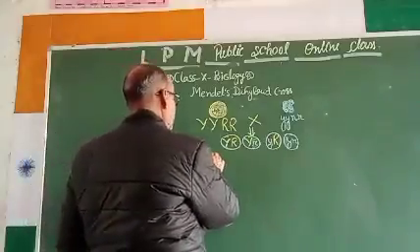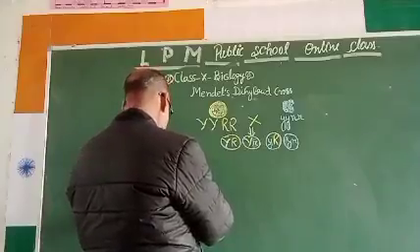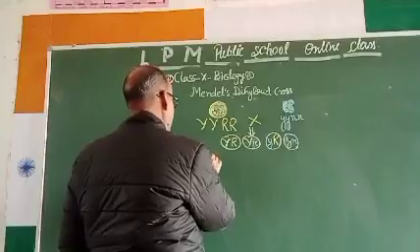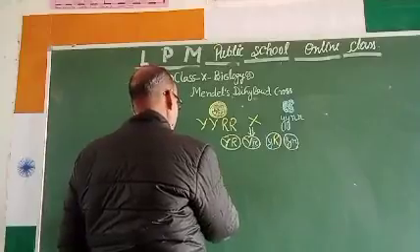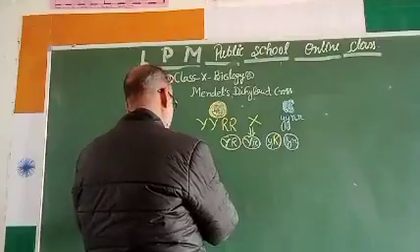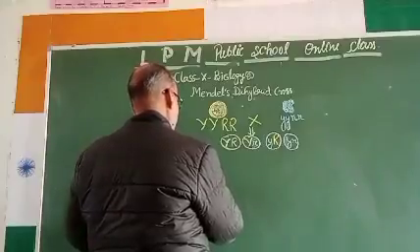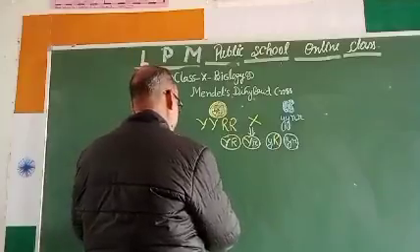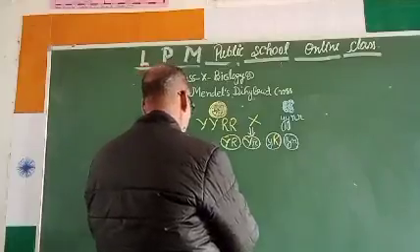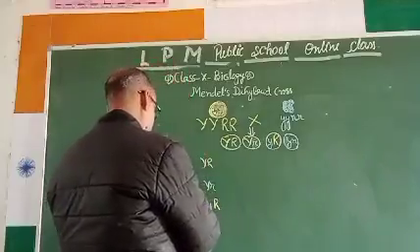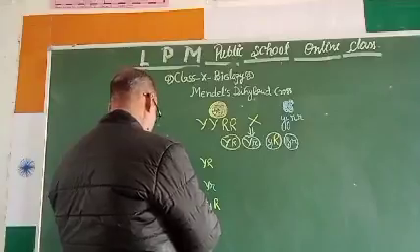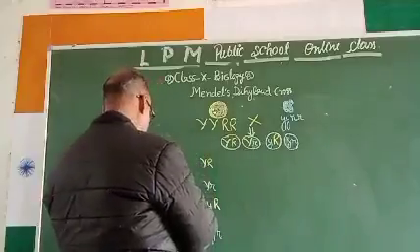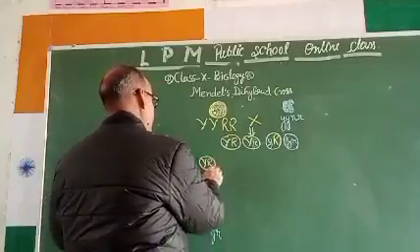And he got female gametes like Y, R, Y and R, then Y and R, then Y and R. So he got these 4 types of gametes in the female.